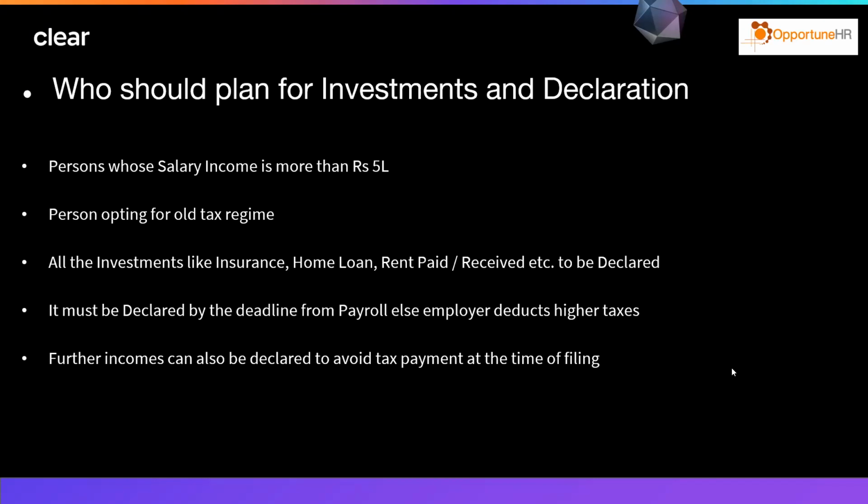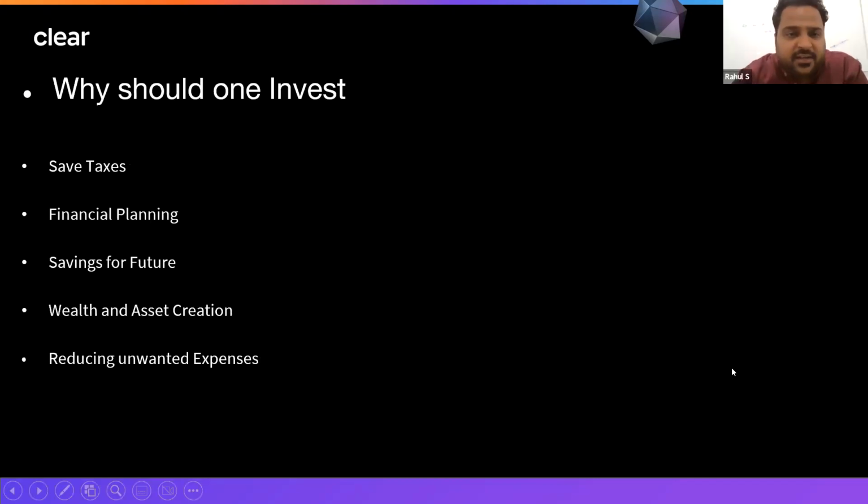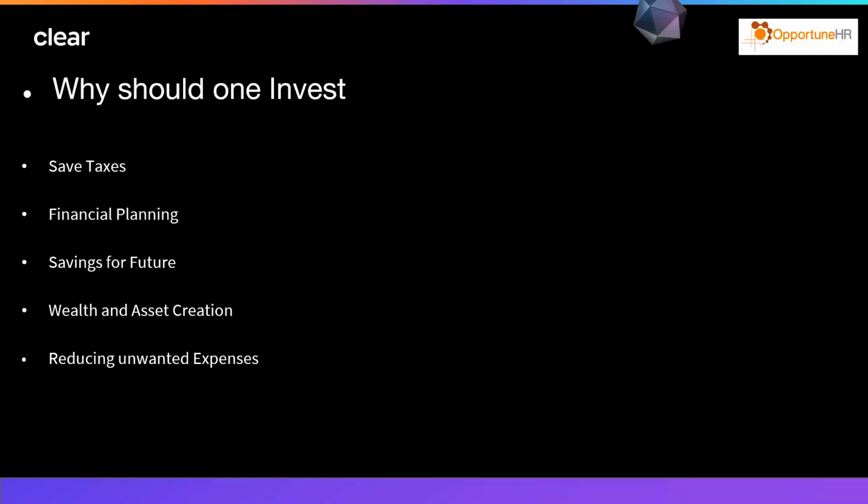All right. So again, now we are moving on to understand why should one invest. The first option we have already covered, which is to save taxes, because the more we invest, the more we utilize the available sections, we can save more and more taxes. Financial planning. So there are various investment options available. Which investment option to choose?